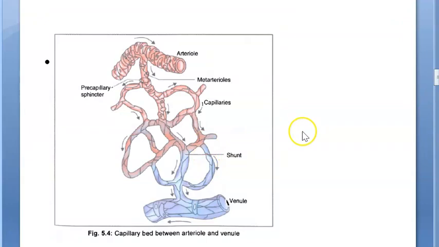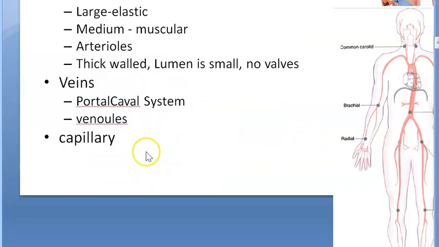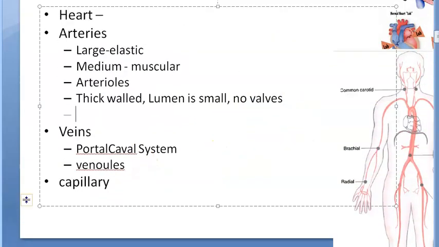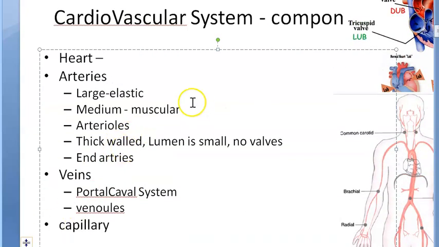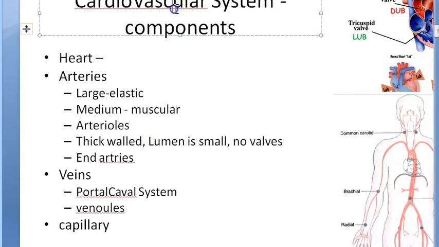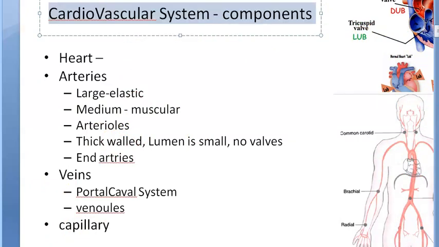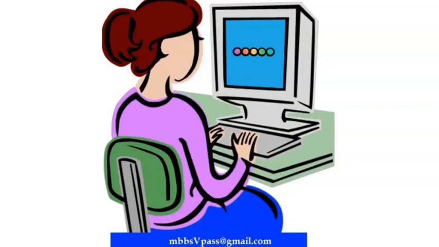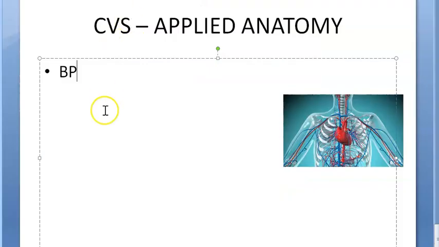Now, let's just go back here. We have looked at this topic, end arteries. So basically we have looked at all the components of the cardiovascular system. Haven't we looked at all the components of the cardiovascular system, guys? We have, isn't it? So now let us look at some importance of the system. We told you cardiovascular system. Basically you will talk about the blood pressure. Yes, we'll talk about the heart rate. Yes, heart rate. Then you will talk about the pulse.